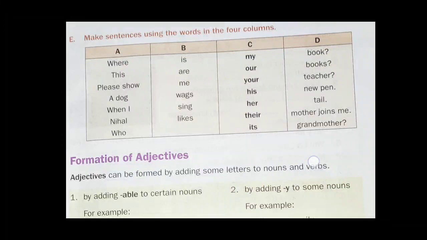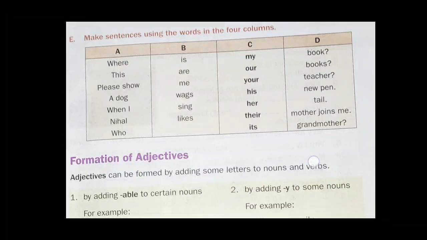Take word when I from column A, sing from column B, my from column C, and mother joins me. Then your sentence will be when I sing, my mother joins me. The rest of the sentences you will make by yourself. Again, take care of singular and plural form of noun and pronoun.